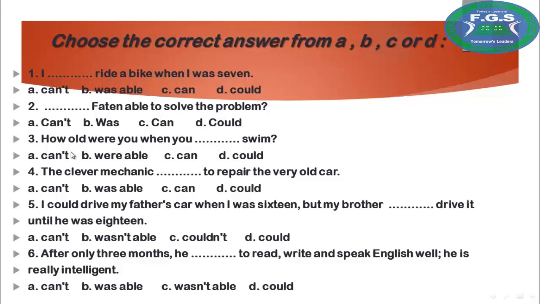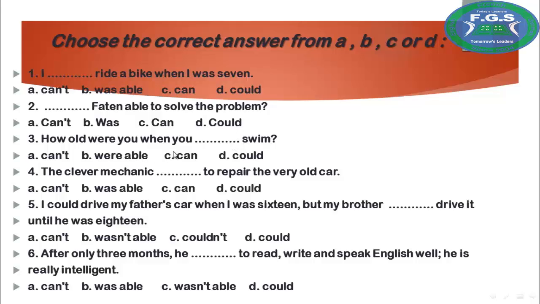Great. Number 3, how old were you when you blank swim? How old were you when you can't swim? Or how old were you when you were able to swim? Note that there is no to here, so it's not okay to use were able. We need a to here.